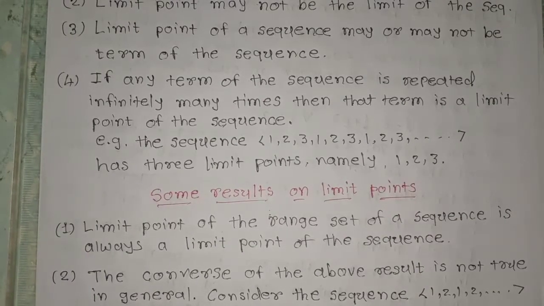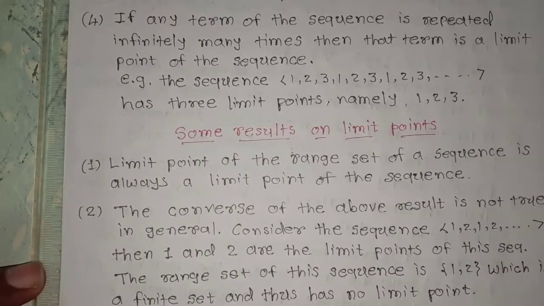Then you can construct any sequence. If you want a sequence with 500 limit points, then you can construct it by taking 1, 2 up to 500, and then you have to repeat all the 500 terms infinitely many times.